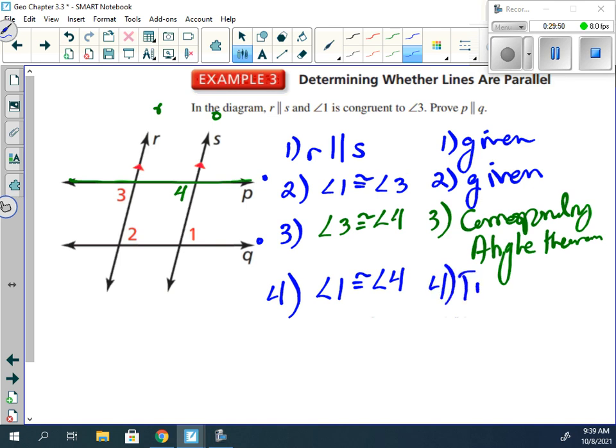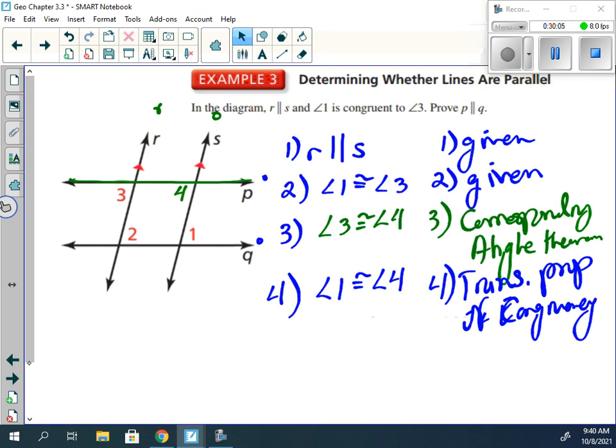This is our transitive property of, not equality, congruency. 1 is congruent to 3, 3 is congruent to 4, so 1 is congruent to 4. Transitive property of congruency.